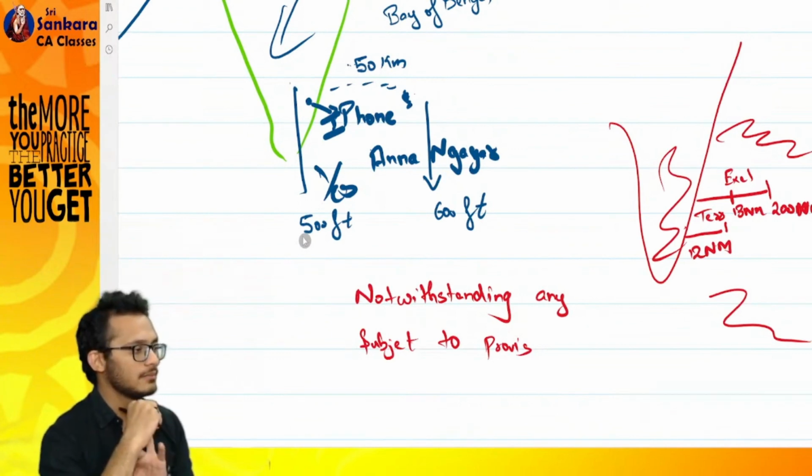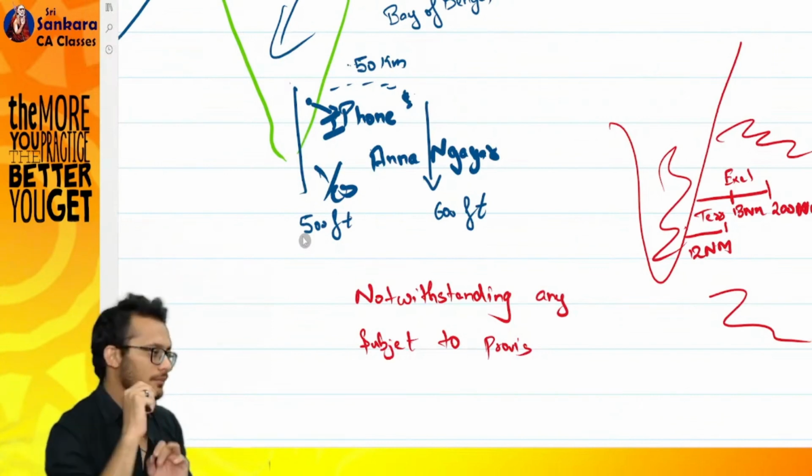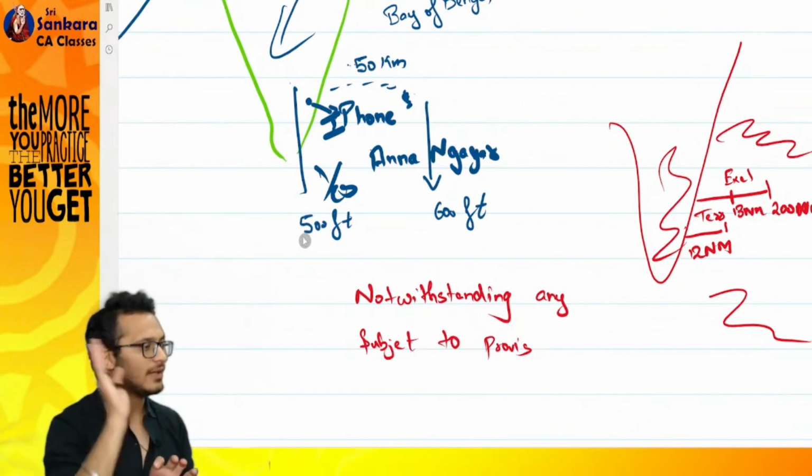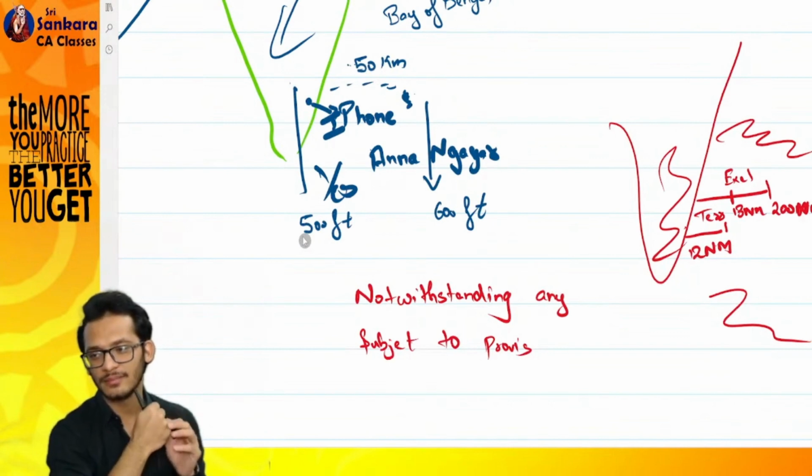Can rules override the act? Can the act come and say 1 plus 1 is 2, but the rules say 2 plus 2 is 1? Yes or no? Rules get power from the act. Rules get power from the act. If the act says something and rules override it, the rules will become invalid. Use a word for that.